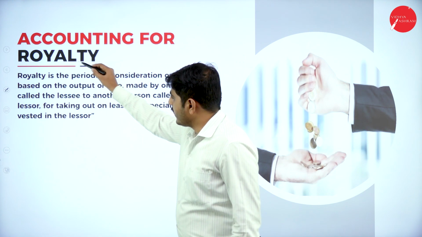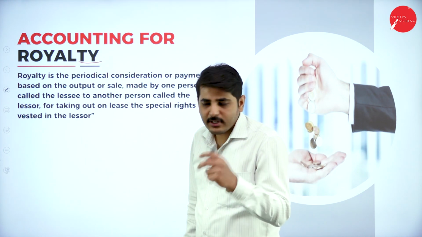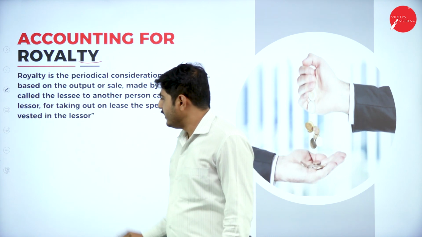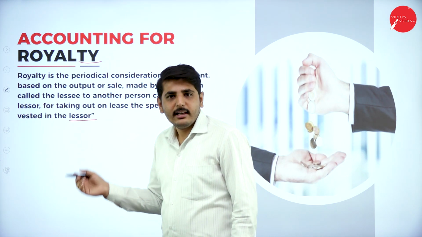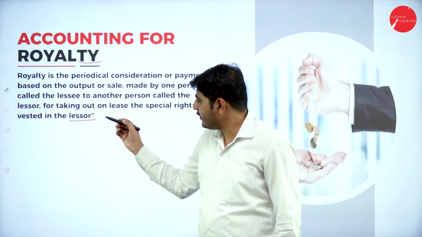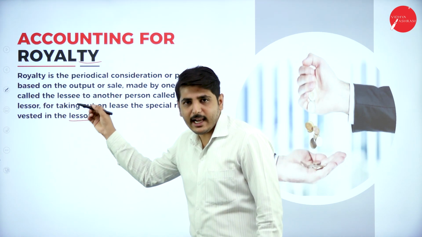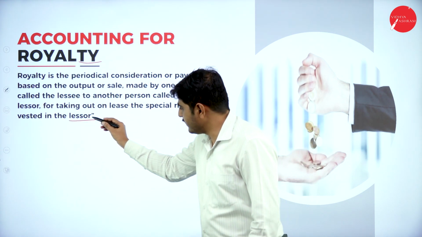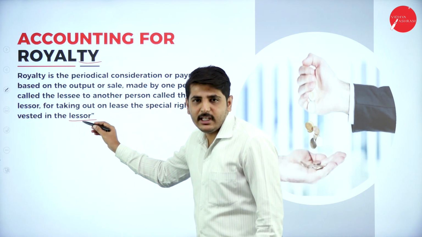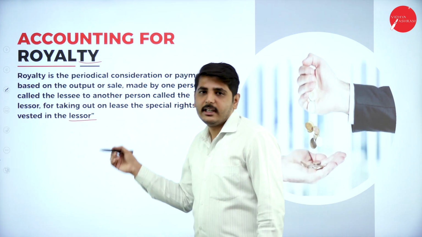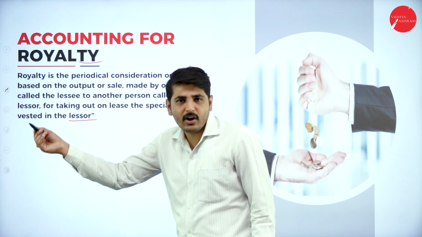Accounting for royalty. Here there will be 2 persons. First one is the lessor and second one is the lessee. Lessor is the owner. Lessee is the person who has taken the lease from the lessor. The lessor will give the land or any asset to the lessee on lease. Lessor is the owner of the asset, and lessee is the person who takes the asset on lease.